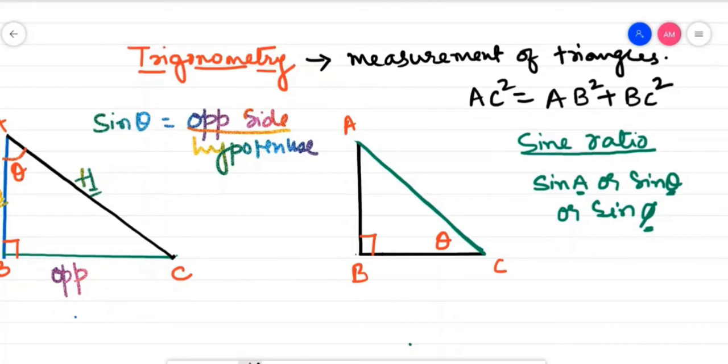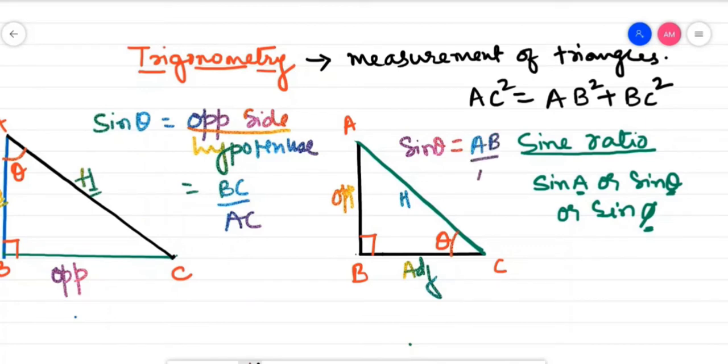Now see, if you consider theta here, then what will be your sine theta? This will be BC by AC. But when you consider theta here, your sine theta will be equal to how much? When you are standing here, the side opposite to you is AB, and this is the opposite side. This will become your adjacent side and this will be your hypotenuse. So here your sine theta will be AB by AC.